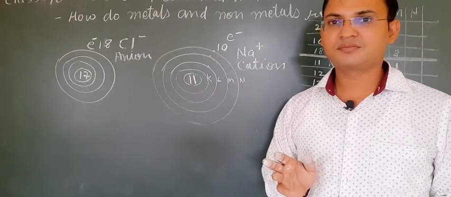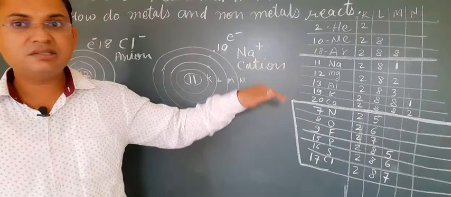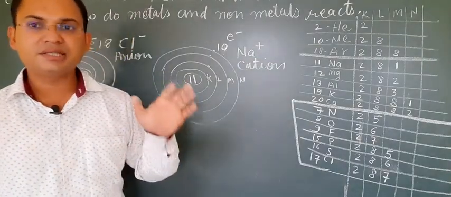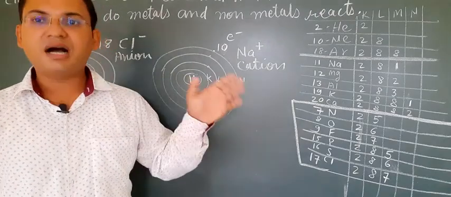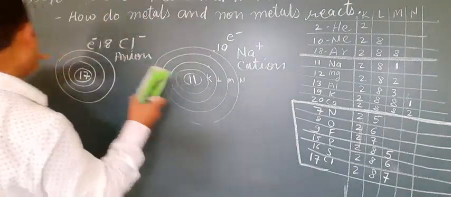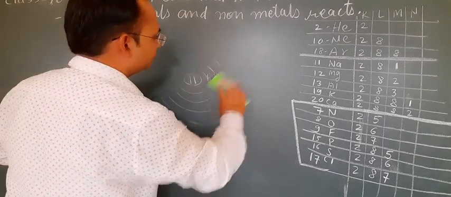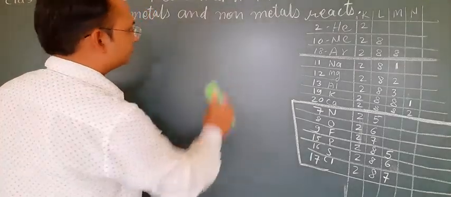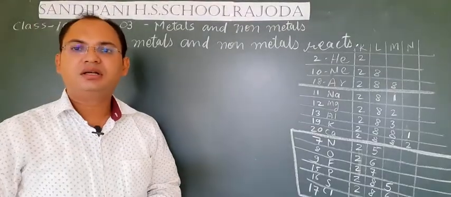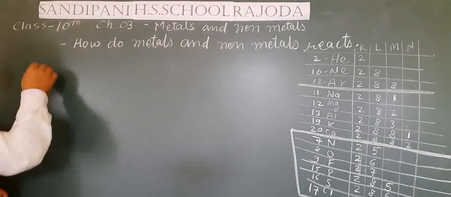So students, now we see how these metals and non-metals react together. These metals and non-metals react together by the formation of ions or by exchanging electrons. Let's see how. Let's take an example of the formation of the sodium chloride molecule.